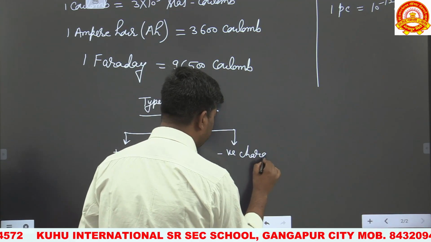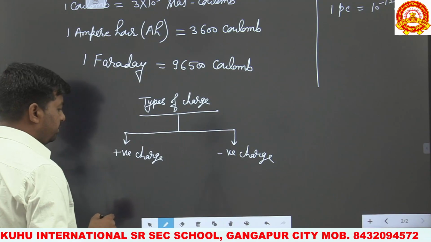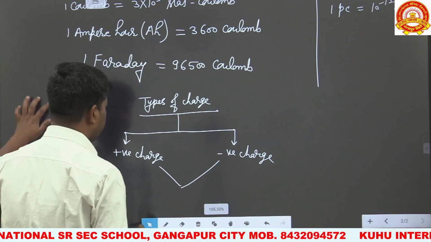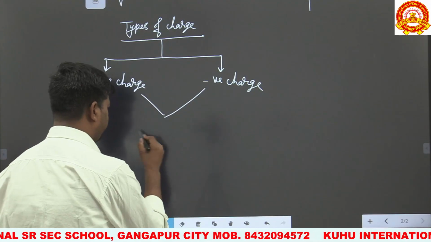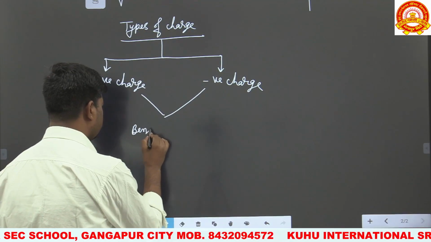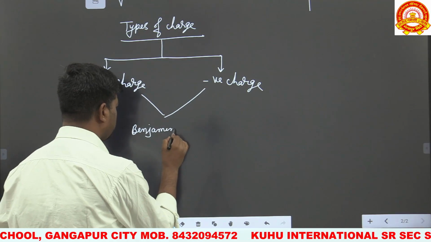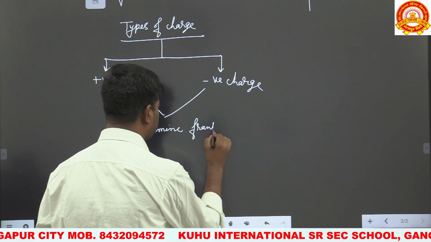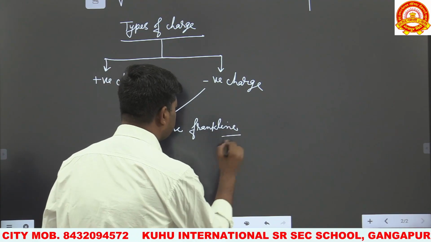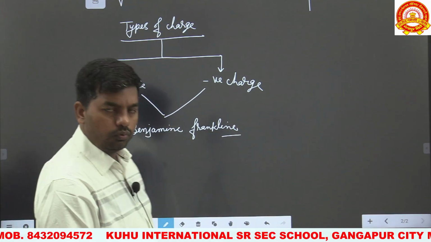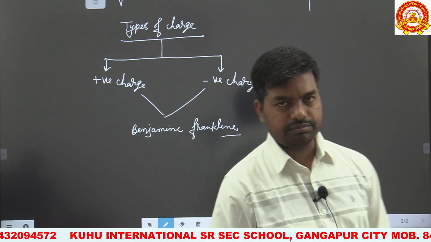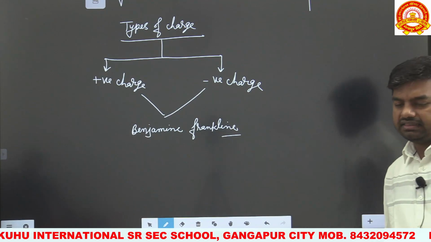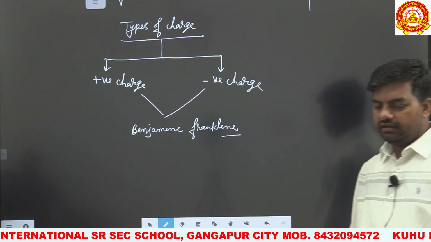The names positive and negative charge were first given by the scientist Benjamin Franklin.